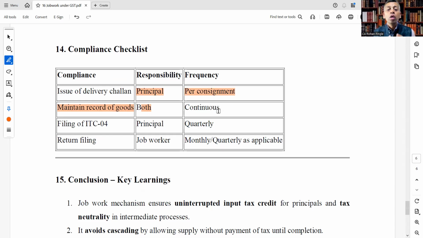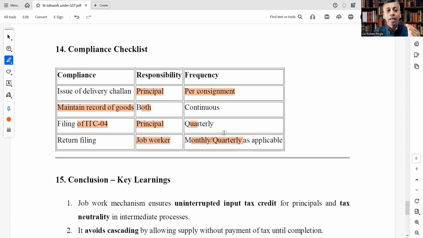The principal as well as the job worker need to maintain records of the goods. Filing of ITC-04: the responsibility lies with the principal because he claims that ITC, and frequency is quarterly. Return filing: responsibility is of the job worker, frequency monthly or quarterly as applicable.